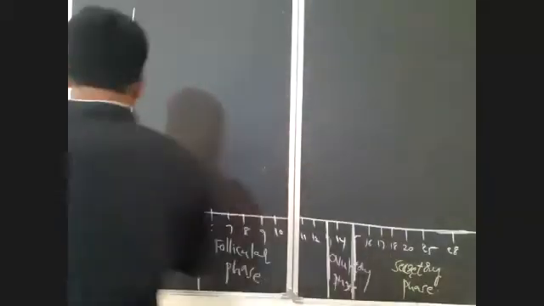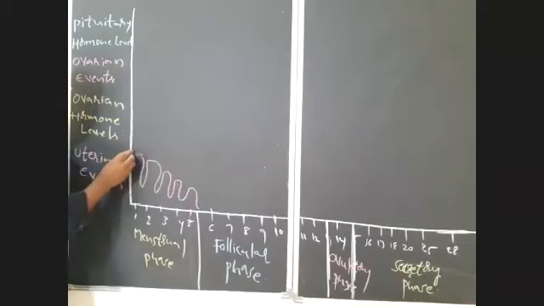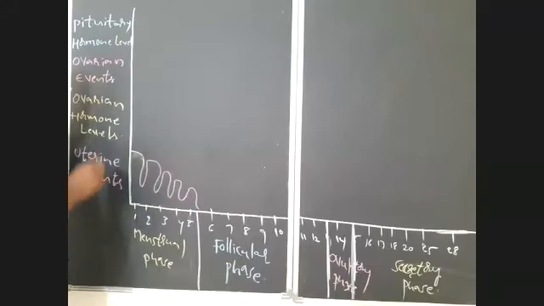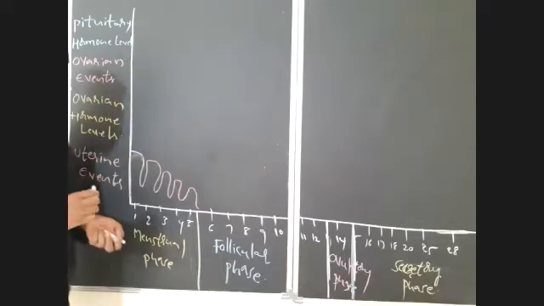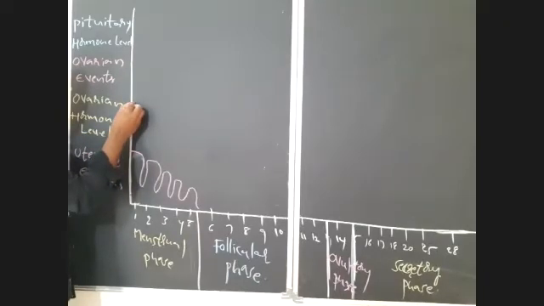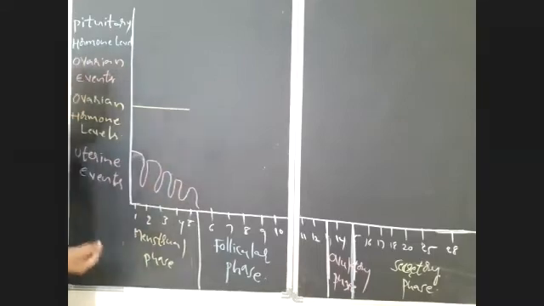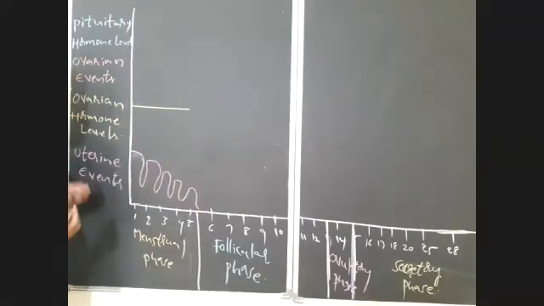Okay. First, what will happen here? It is the endometrium of the uterus. See, in the first phase, that is the menstrual phase, how are the hormone levels? All hormone levels are very low here. If you observe, the estrogen level, the ovarian hormone level, is less.